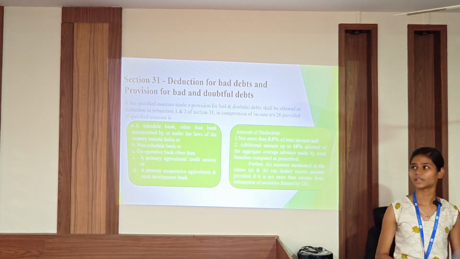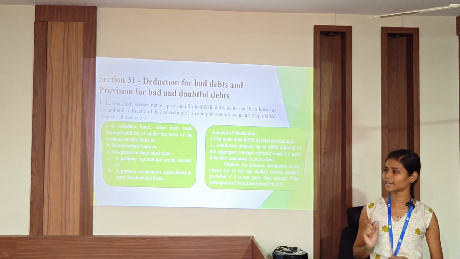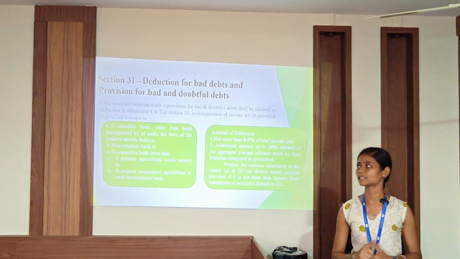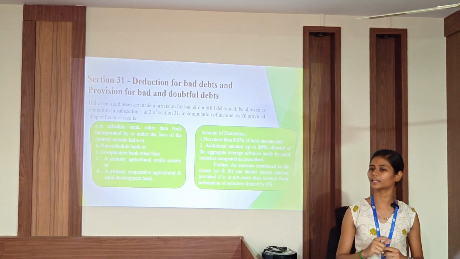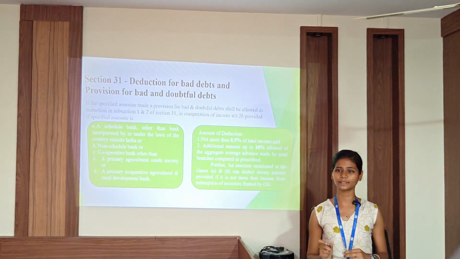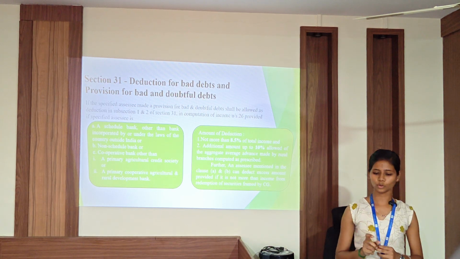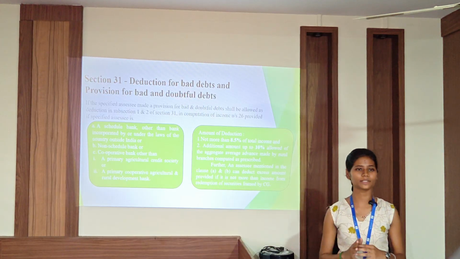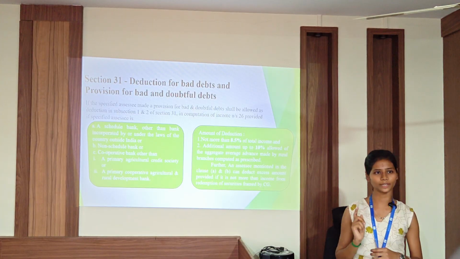Now comes section 31: Deduction for bad debts and the provision for bad and doubtful debts. If the specified assessee makes a provision for bad debt, it shall be allowed as a deduction, provided the specified assessee is a scheduled bank other than a bank incorporated by or under the law of a country outside India, or a non-scheduled bank or cooperative bank other than a primary agricultural credit society or a primary agricultural rural development bank. The amount of the deduction shall not be more than 8.5% of the total income before giving the deduction under this clause or Chapter 8A.